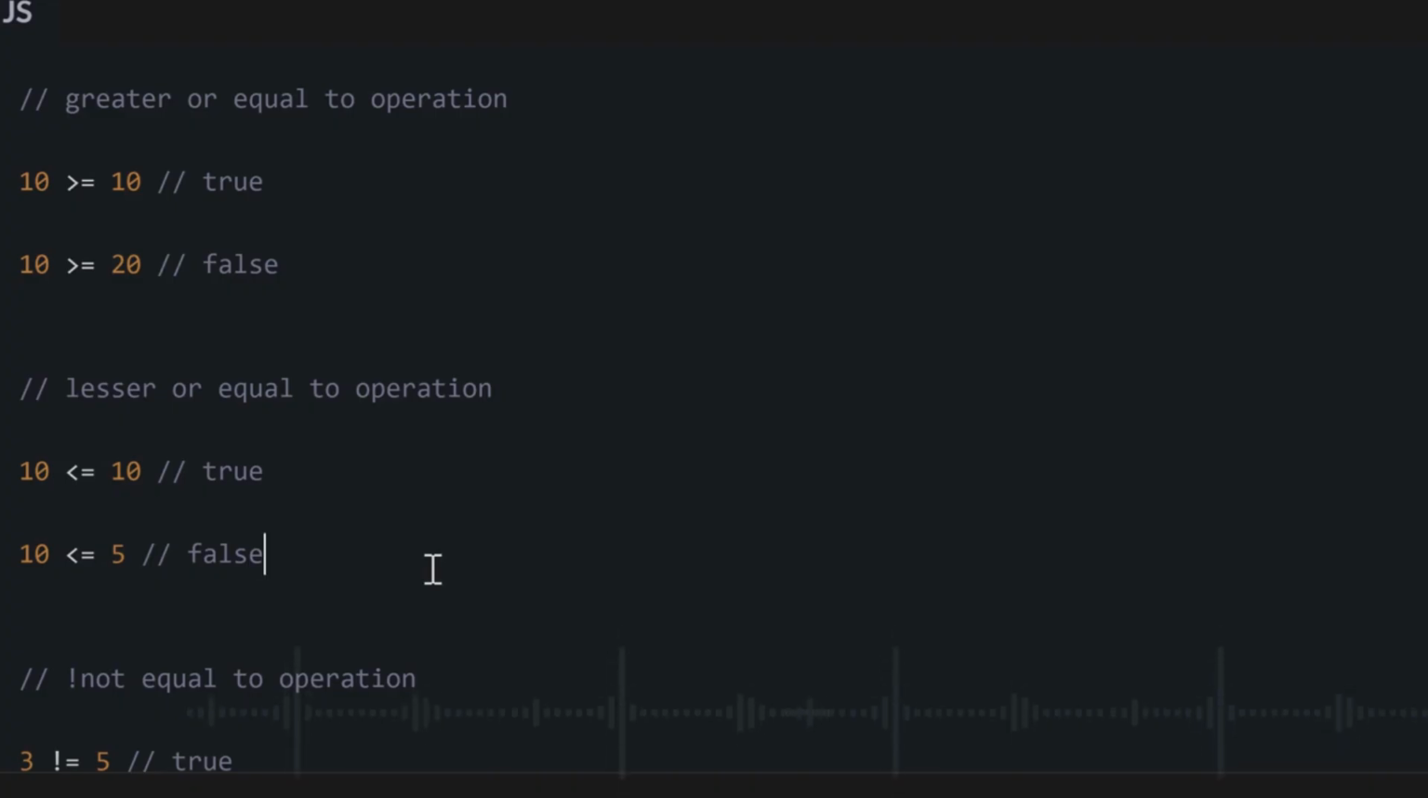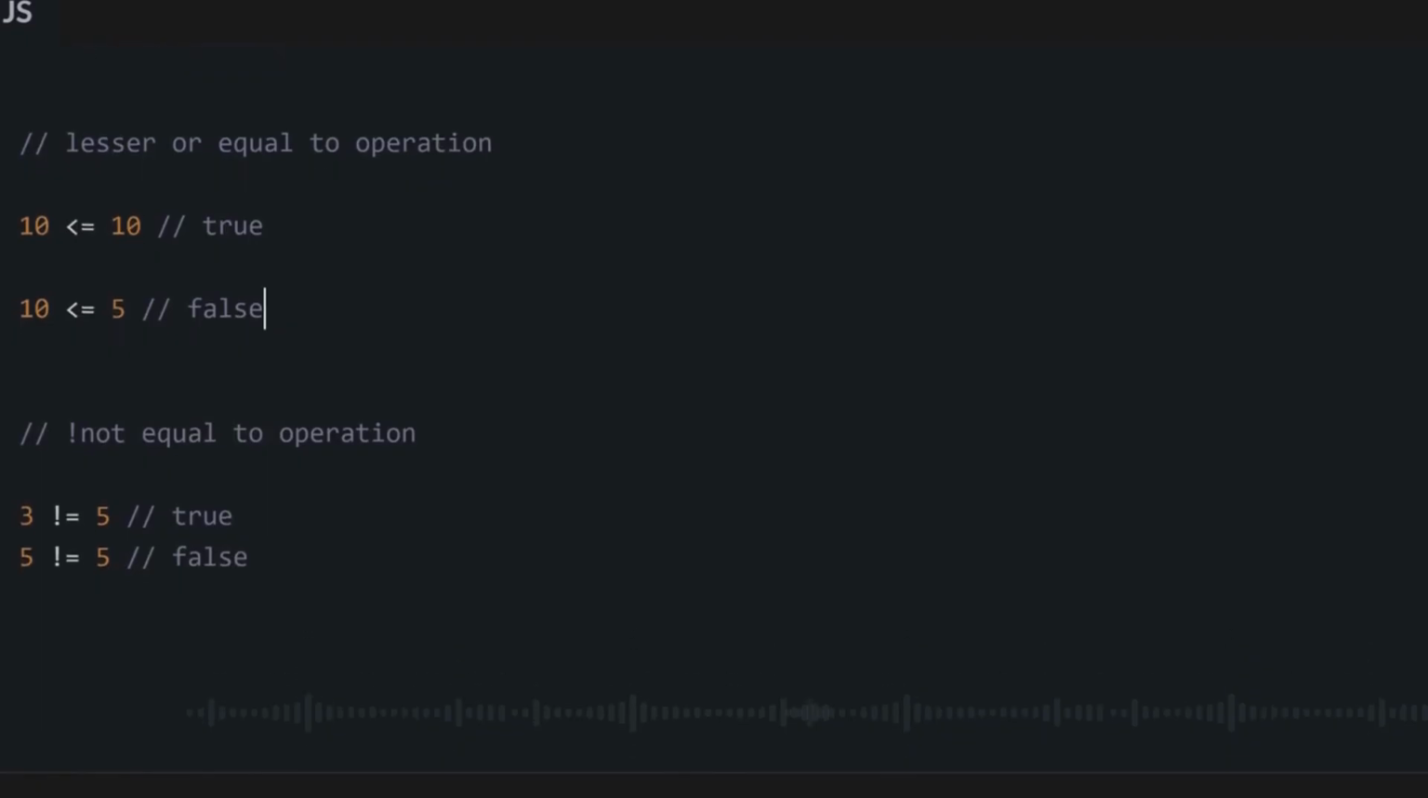Same with less than or equal to. We ask, is this number less than this number? No. Okay, but is this number at least equal to this number? If yes, then it will return true anyway and execute any statement we write after. If no, it will return false and it will not execute. But it will return false only if it is not less than and it is not equal to.